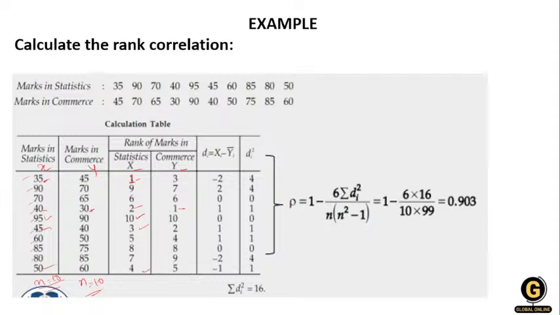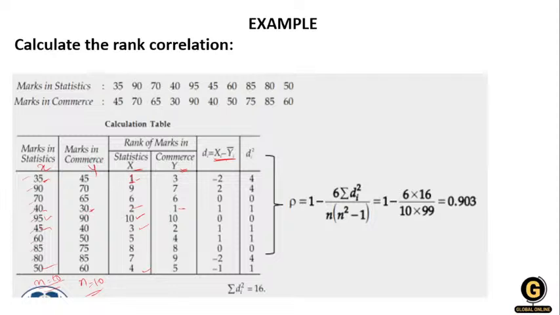So first you have to give the ranks. Once you give the ranks, you take the difference of x and y, that is, the difference between the rank in statistics and the rank in commerce. We take the difference by deducting y from x, so it is 1 minus 3, minus 2.